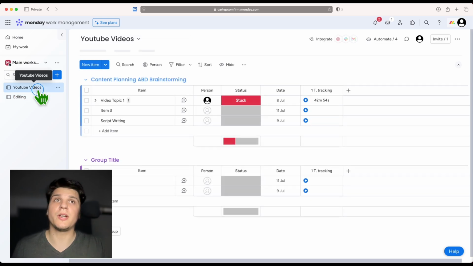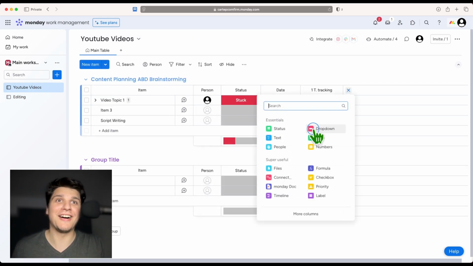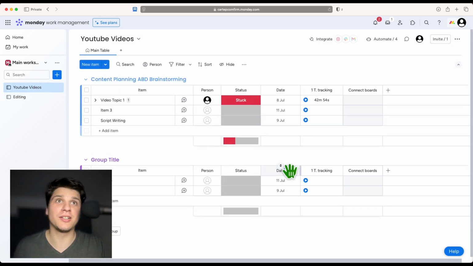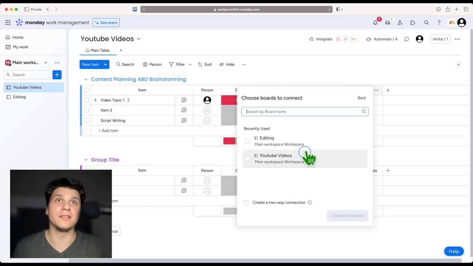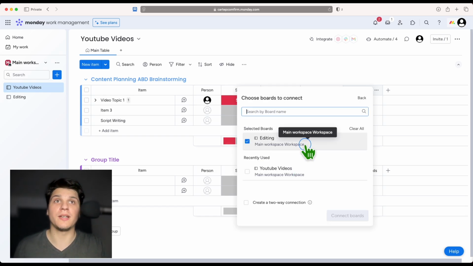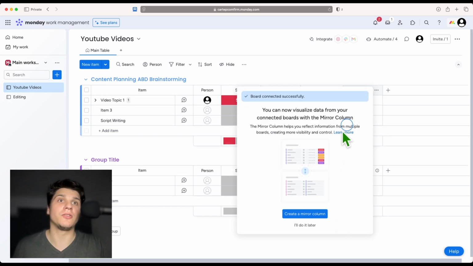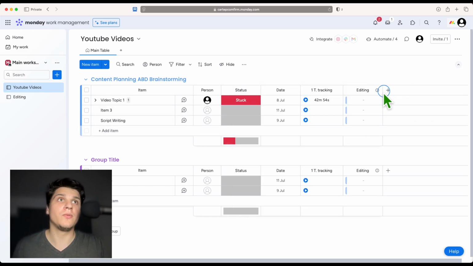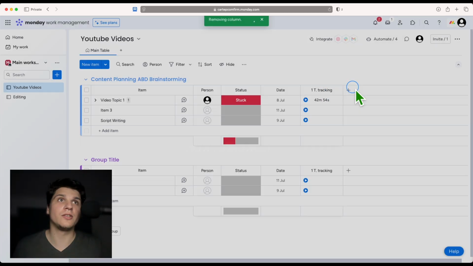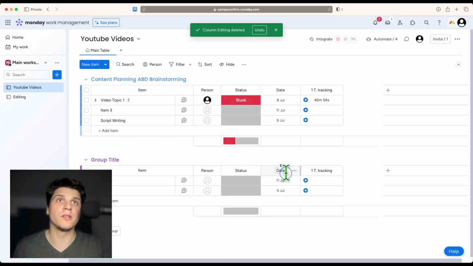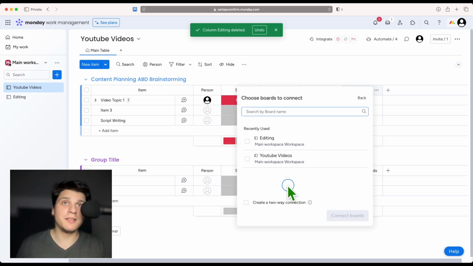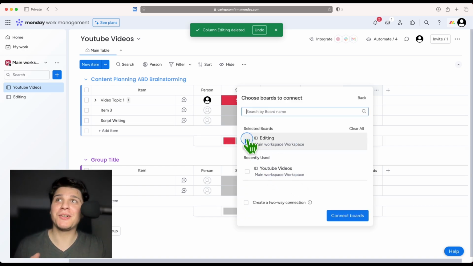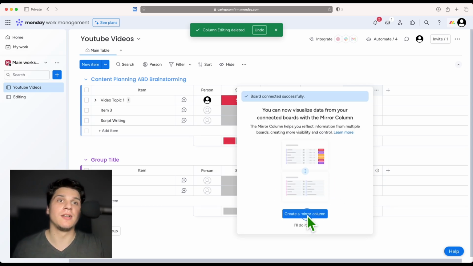if you want, what I would do also is to click on, I really love this connect, the fact I can connect different boards. I can connect with editing, and then I'll connect these boards. And by the way, when you're connecting boards, remember, because I didn't remember, when you click on editing here, make sure you select create a two-way connection and create a mirror column.